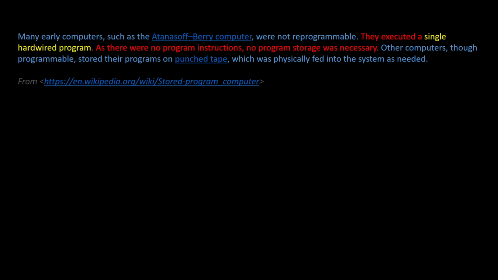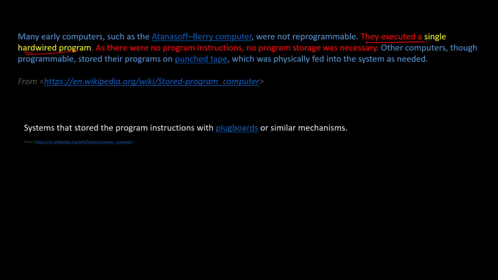Now, this type of computer executed a single hardware program. What do I mean by that? Systems that stored program instructions with plugboards or similar mechanisms are single hardware program based computers. So these are called single hardwired program based computers.